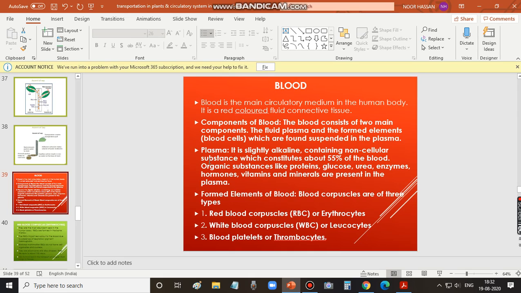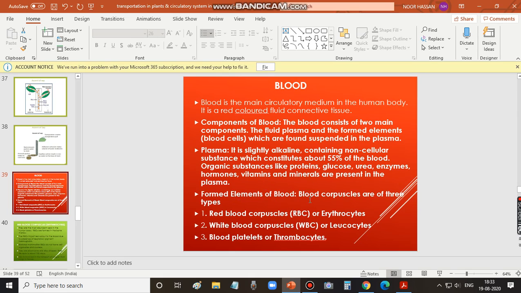So we'll discuss now about plasma. It is slightly alkaline in nature. It is not acidic, it is a little alkaline, containing non-cellular substances which constitute about 55% of the blood. They are not cells actually. So out of the total volume of the blood, 55% is formed by plasma. Organic substances like proteins, glucose, urea, enzymes, hormones, vitamins and minerals are present in the plasma.